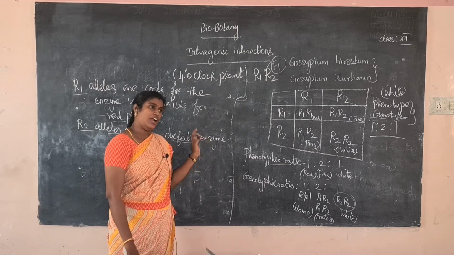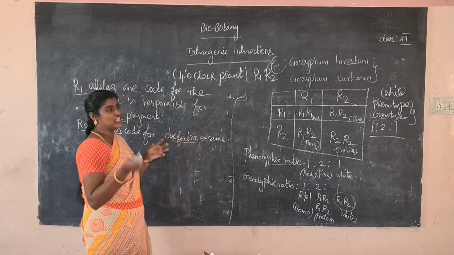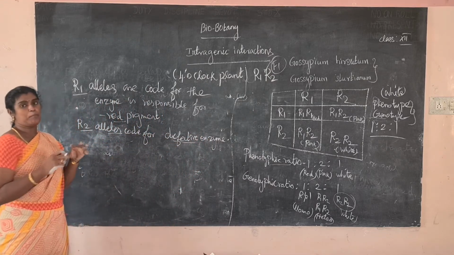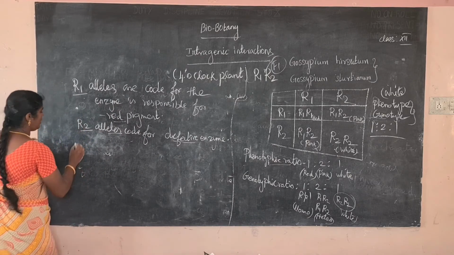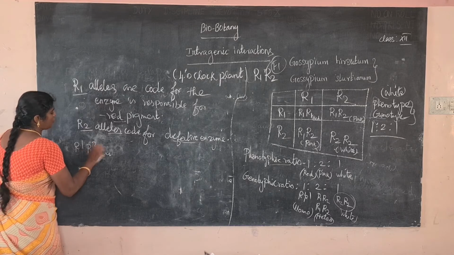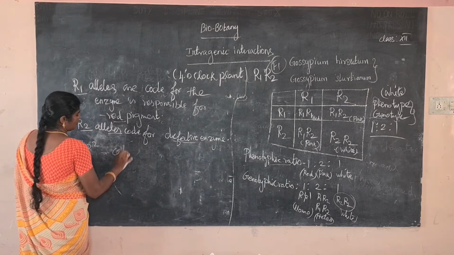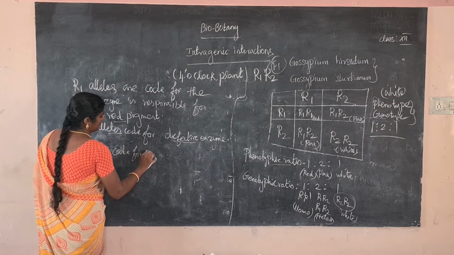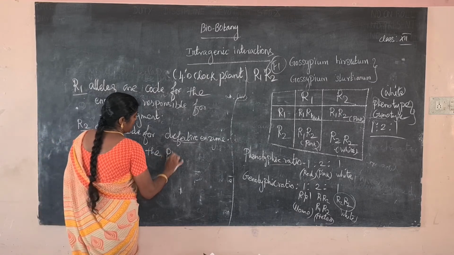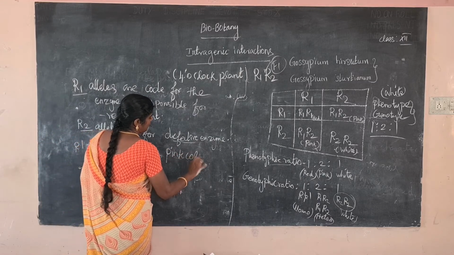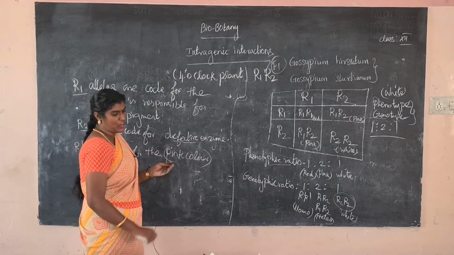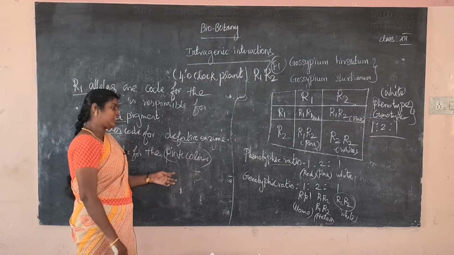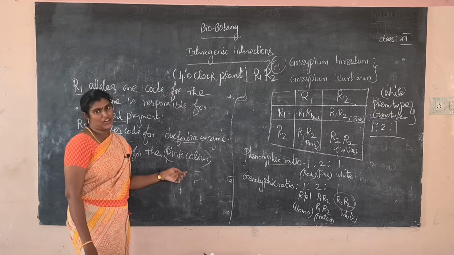Okay, next, the R1 R2 heterozygous genotype codes for the pink color. It is a red color pigment in reduced amount, due to which the pink color is seen. Which pigment? A pink color flower is produced.